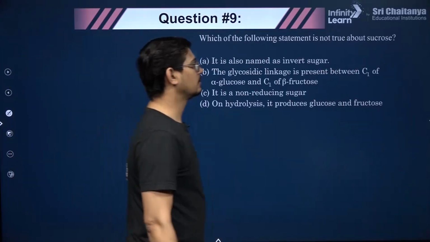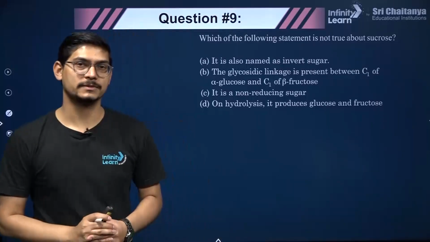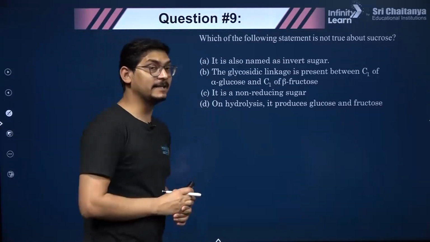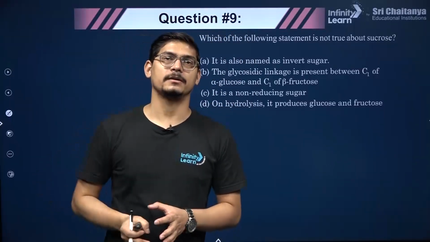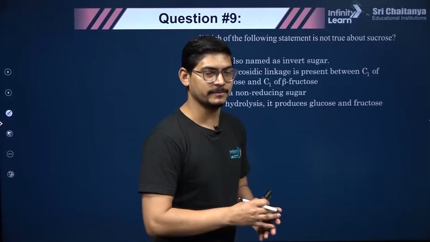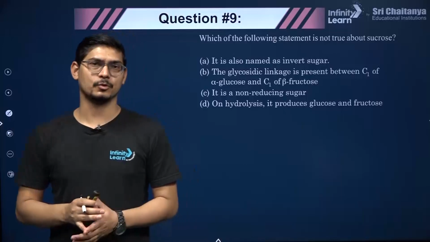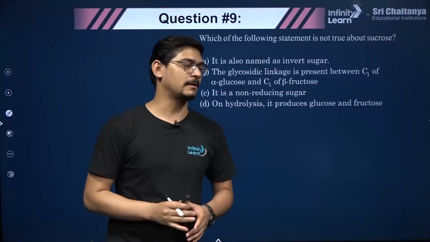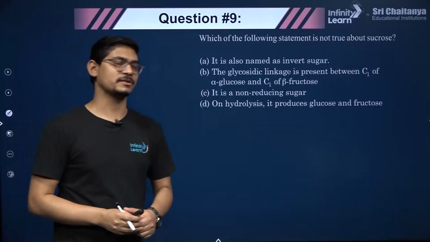Moving to the next. I have selected these questions very carefully from biomolecules because I want to give you an idea of how you should prepare these chapters which are significantly theoretical, right? You guys know that biomolecules, polymers and chemistry in everyday life have questions in JEE. You can expect 3 to 4 questions, generally 3, from these 3 chapters. So you should have an idea how to prepare. Generally NCERT is sufficient, right?